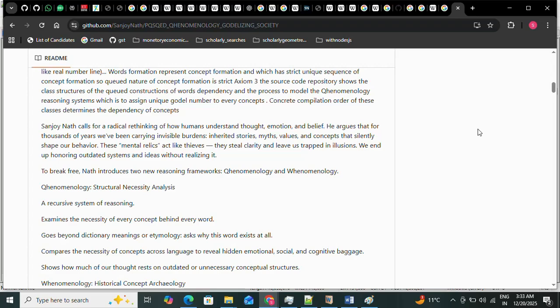Qhenomenology is a structural necessity analysis. A recursive system of reasoning examines the necessity of every concept behind every word. Qhenomenology goes beyond dictionary meaning or etymology, and asks why any word exists at all. What is the necessity of any word if it is not adding any reasoning value to our discussion?